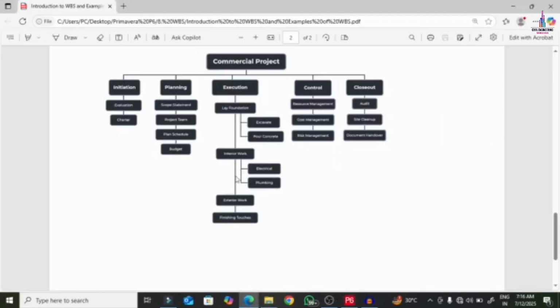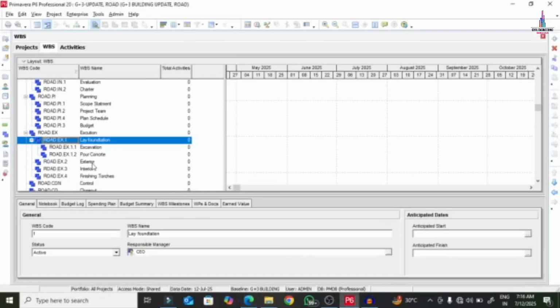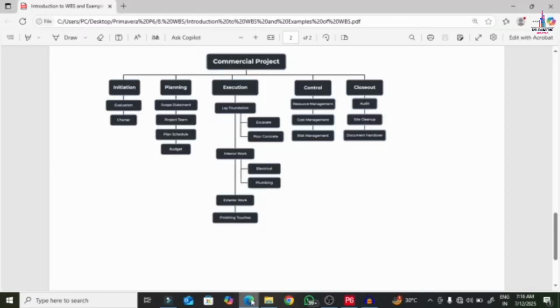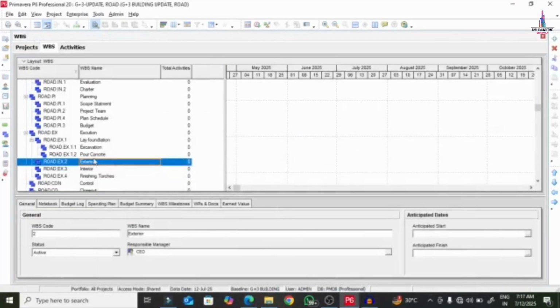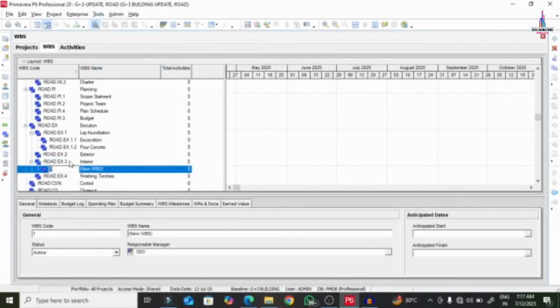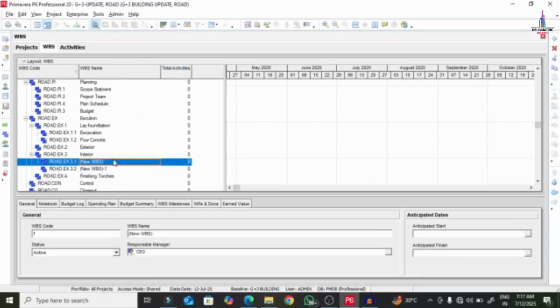Under the interior work also we have 2 sections: electrical, plumbing. Okay, we will select the interior, not exterior, we will select interior. So we will select the interior section, click on add option. So under that we have 2 categories. So we will move this to the left hand side. This will be of electrical, and next one will be of plumbing.